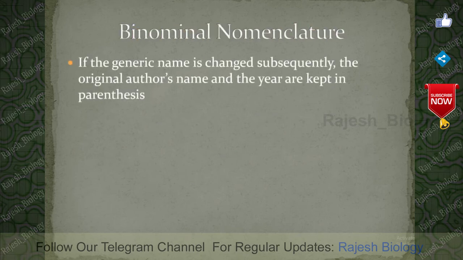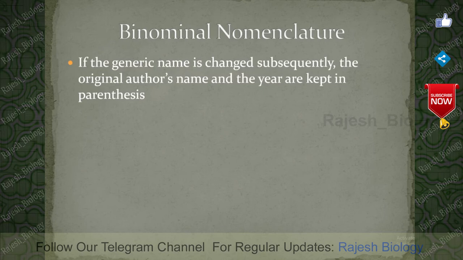If the generic name is changed subsequently, the original author's name and the year are kept in parenthesis. That means Felis is the genus of cats, and Panthera is the genus of tiger. Linnaeus observed some characters in the lion which are very familiar to the cat. Actually, the lion is somewhat similar to the cat in the observation of Linnaeus. So Linnaeus took the lion and put it under the cat's genus. So it is Felis leo.